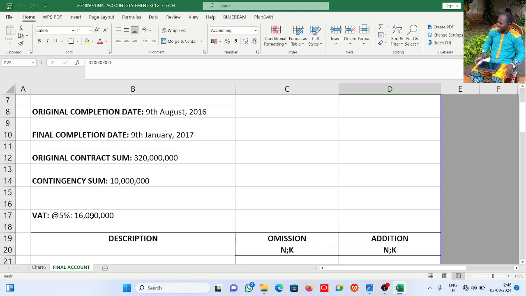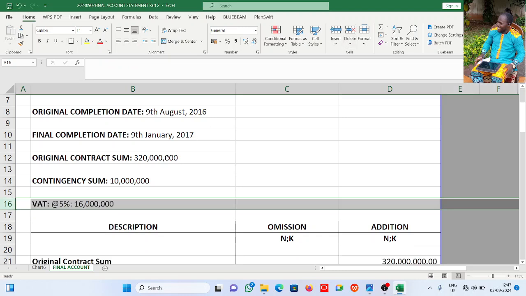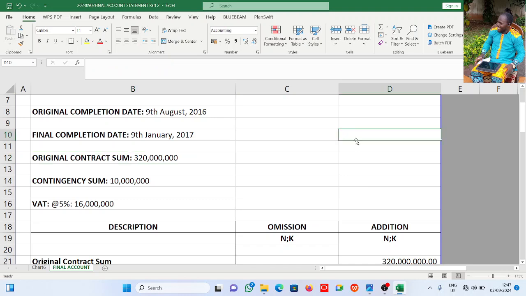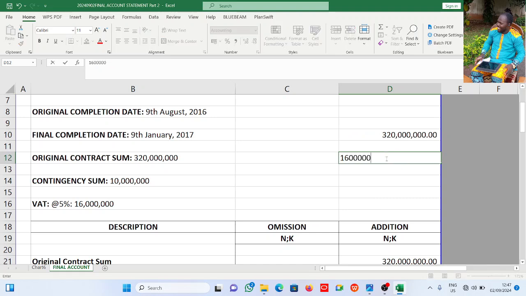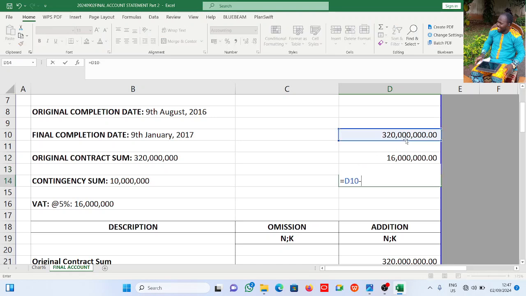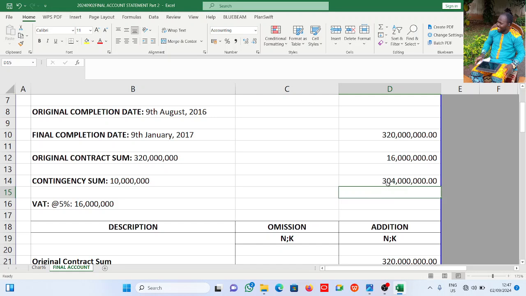I said 16 million here is not part of this contract sum, as this contract sum is VAT exclusive. Now let us see together. I have 320 million. Let's remove 16 million. This minus this gives me 304. Now let's take 5% of 304 to see if it will bring us back to 320.